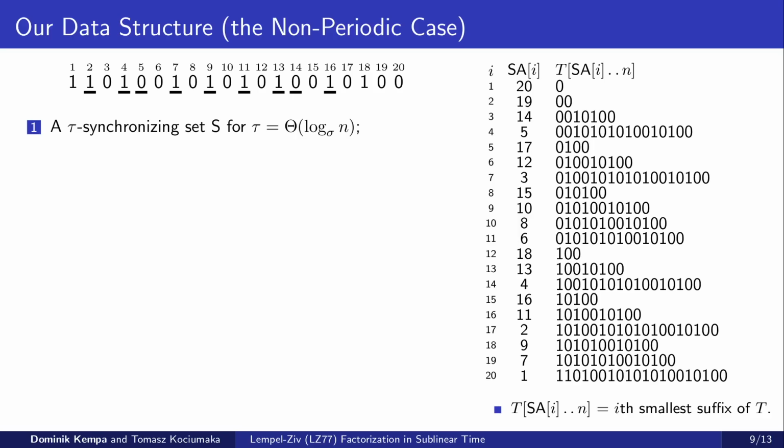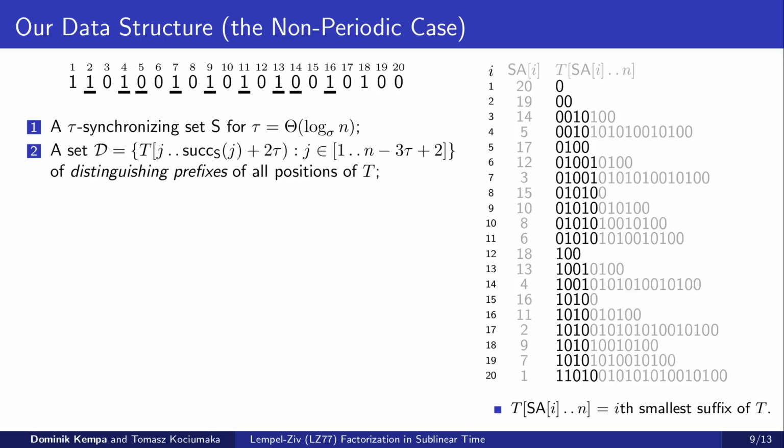First, we store a tau synchronizing set S of the input text with the parameter tau set to some constant times log_sigma n. Second, we store the set of the so-called distinguishing prefixes of all positions, which for a position j in the input text is defined as the substring from j to j' plus 2 tau, where j' is the successor of j in S. The set of distinguishing prefixes is visualized on the right.